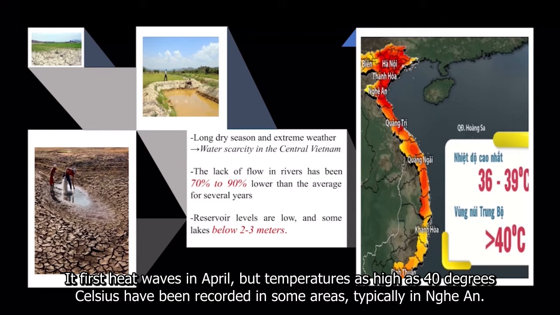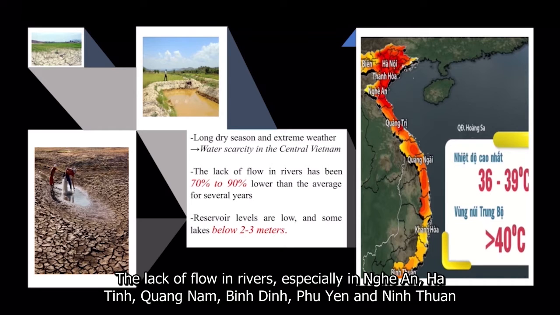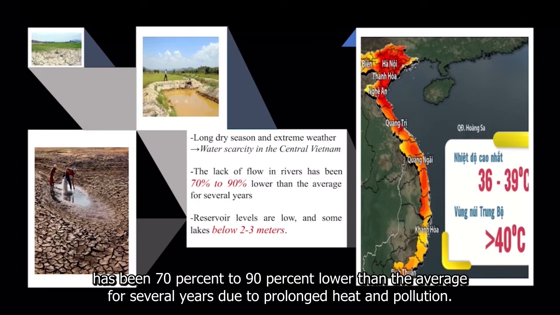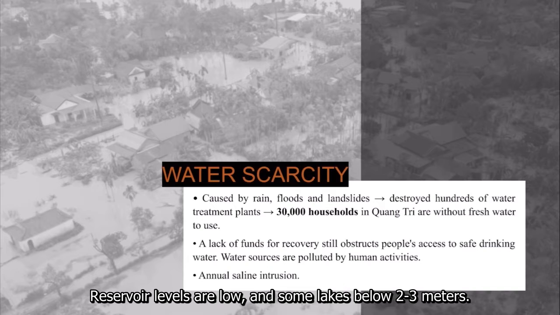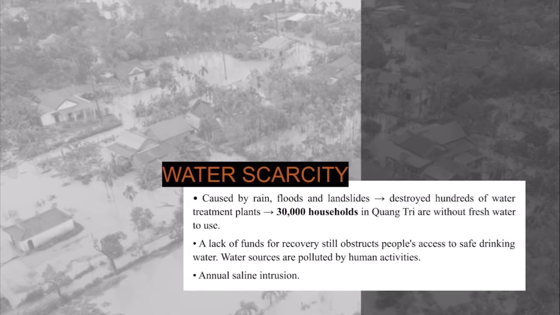typically in Nghệ An. And the flow in rivers, especially in Hà Tĩnh, Nghệ An, Quảng Nam, Bình Định, Phú Yên, and Ninh Thuận, has been 70% to 90% lower than the average for several years, and due to prolonged heat and pollution, reservoir levels are low and some lie below 2 or 3 meters.